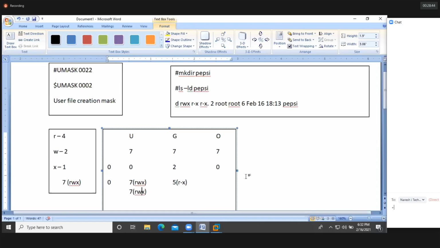So RWX. I hope you got it. How to change the UMask value?